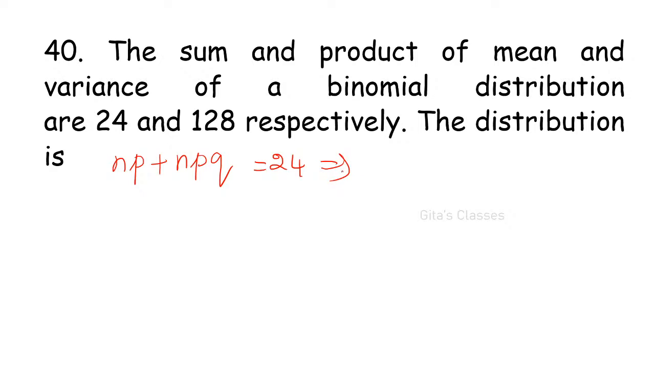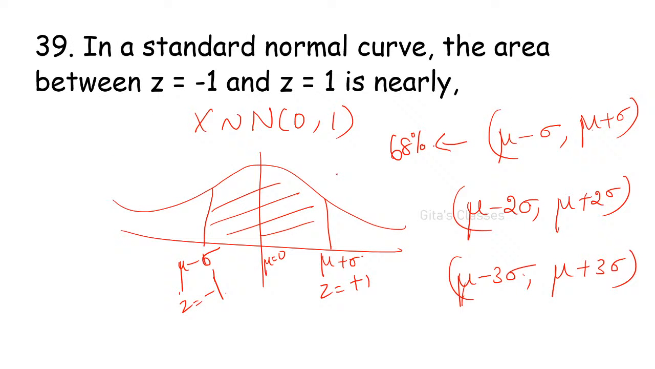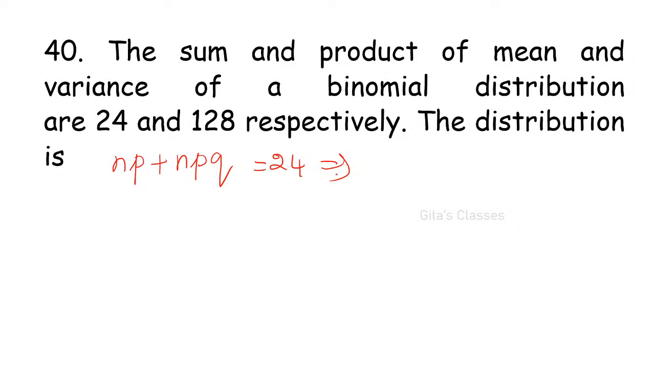0.6826. Yes, ma. Correct. Yes, very good. 0.6826 is right. Yes, ma. That is 68%, you can say. 68% approximately. It's nearly, it is asked, no. The area between, yes, 0.6826 is correct. Excellent. Yes, ma. Very good.